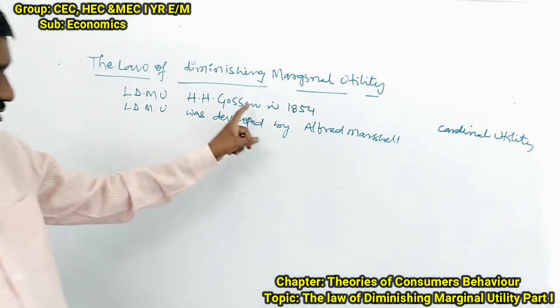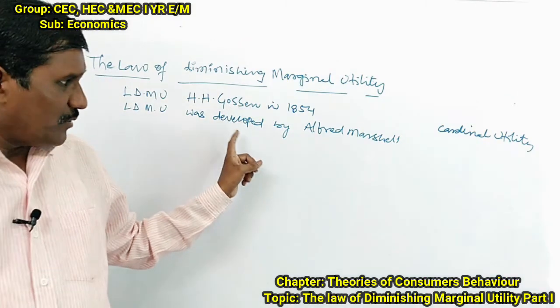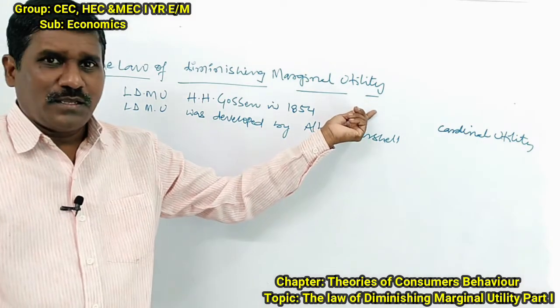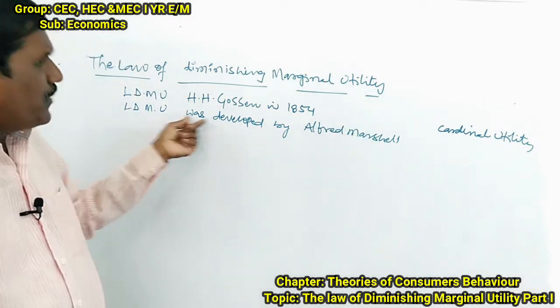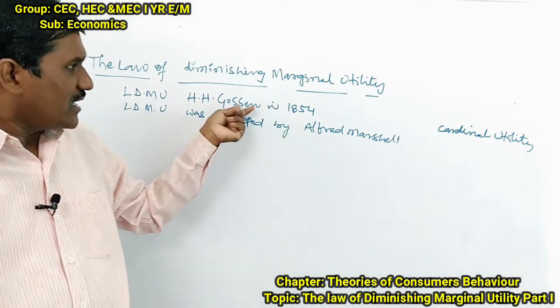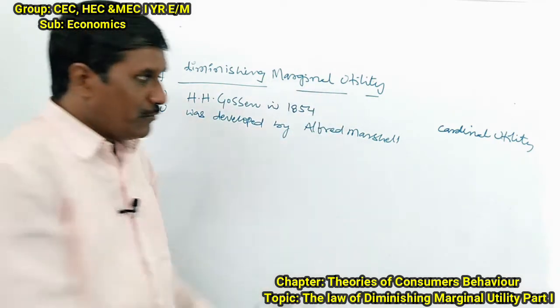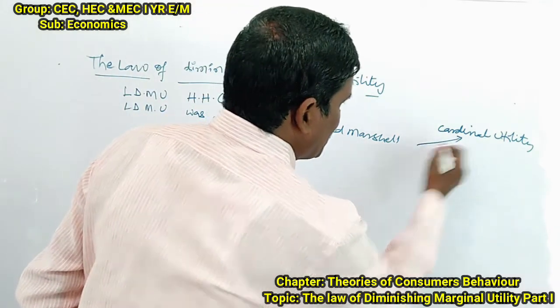Understand? The introducer was only H.H. Gossen. It was developed by Alfred Marshall. So Alfred Marshall proved the concept of H.H. Gossen in the law of diminishing marginal utility with the help of cardinal utility.